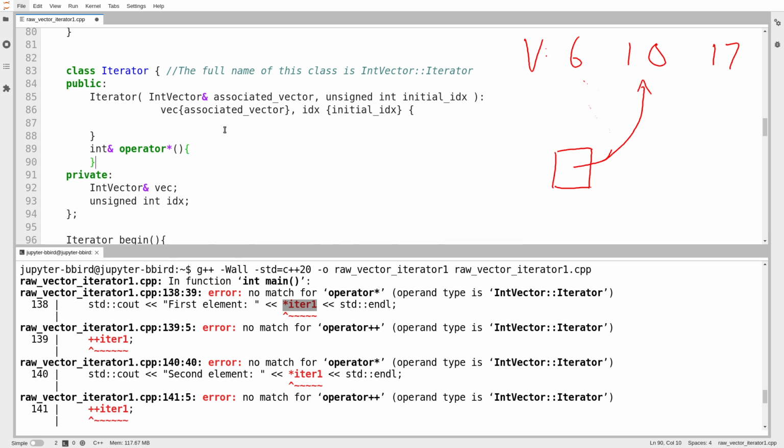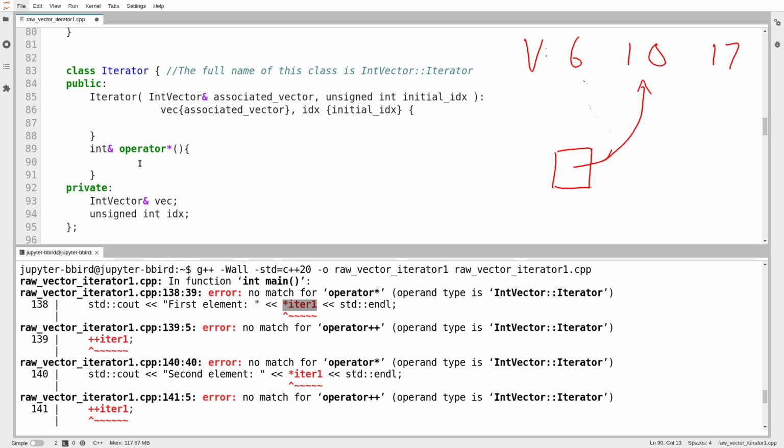So I do int operator star. What I'm defining is the unary star operator. So it's just star iter. So the operator doesn't take two operands. It takes one operand, which is the iterator. Recall that when I define an operator to be a member of the class, one of the operands is automatically the current object. And in the case of a unary operator, that means that there are no arguments to the operator otherwise. So, okay, if somebody uses the star operator on this iterator, what do they get?